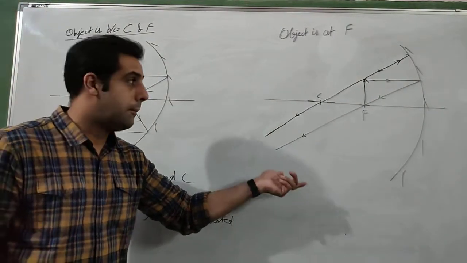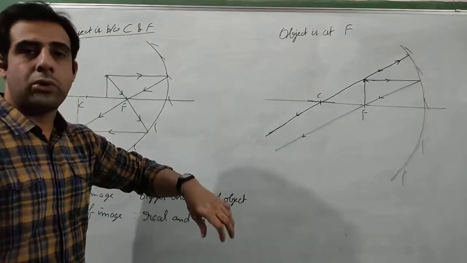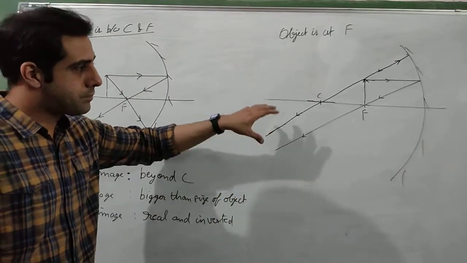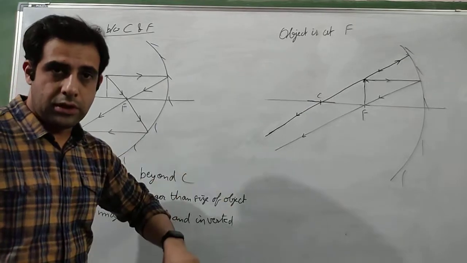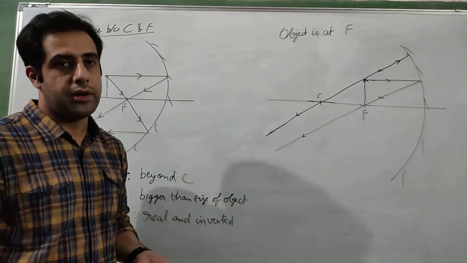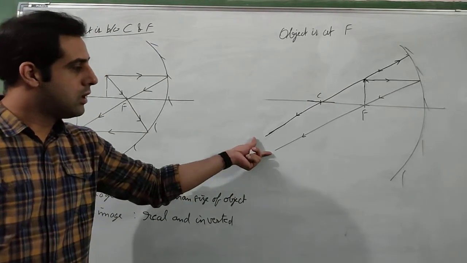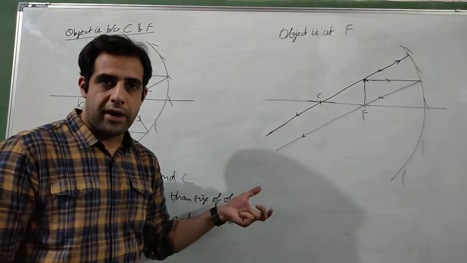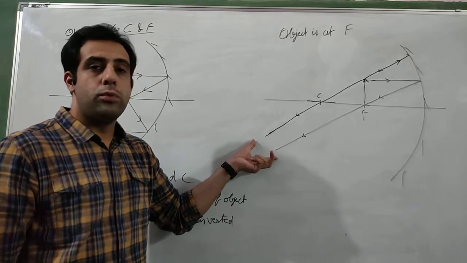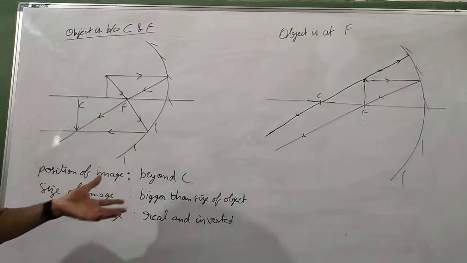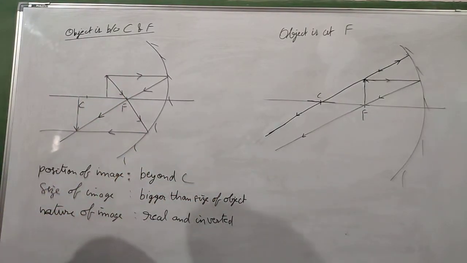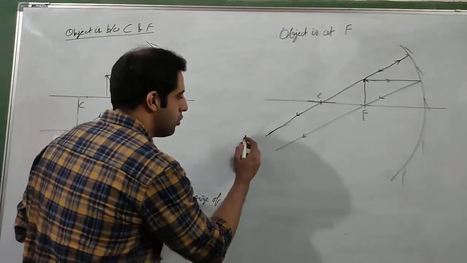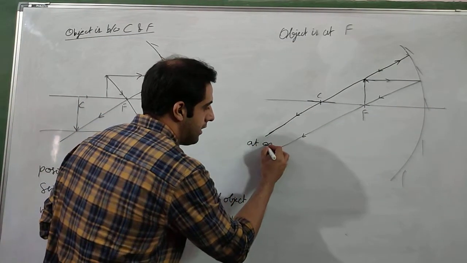But we also know from experiments that the image will be formed and it will be a real and inverted image. That means these two lines, although they seem parallel, they are not actually parallel, they are going to meet at some point which is very far away from the mirror. So we will say that they are going to meet at infinity.